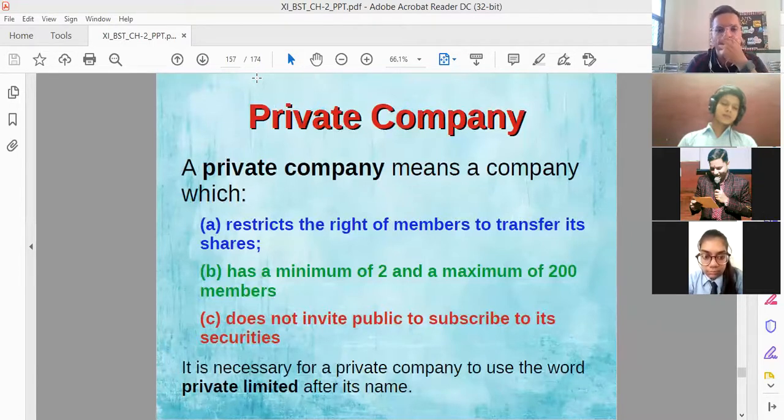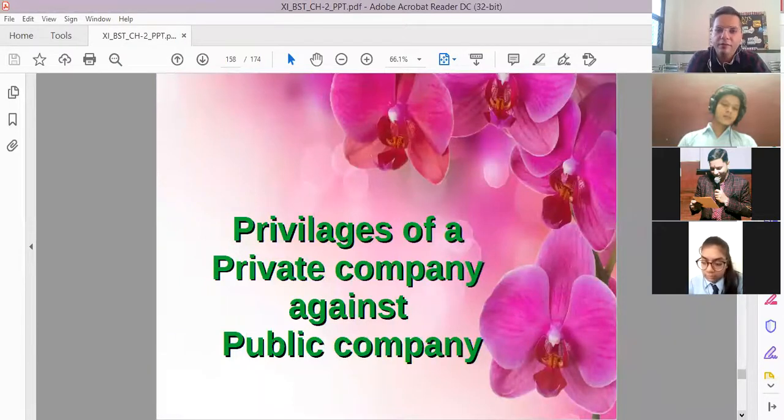And fourth point, every private company has to use the words private limited after the company's name.